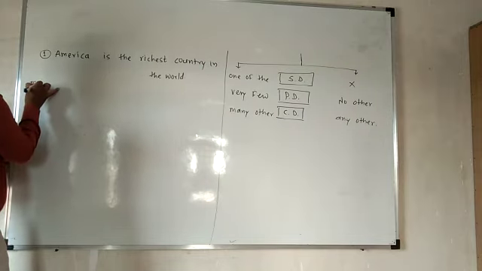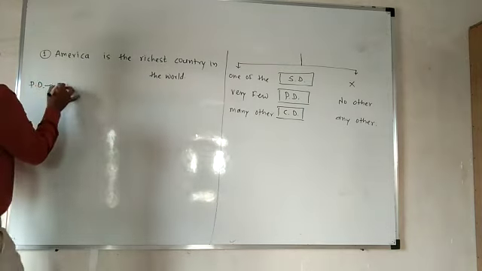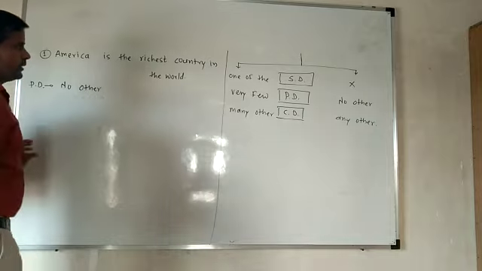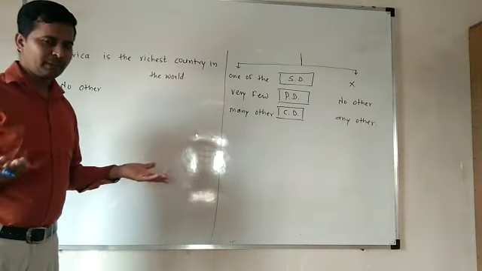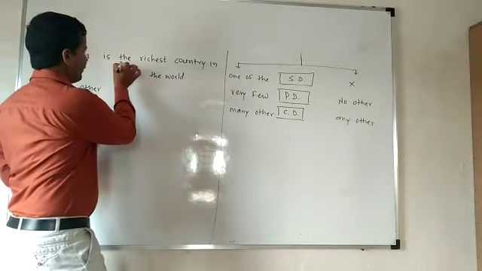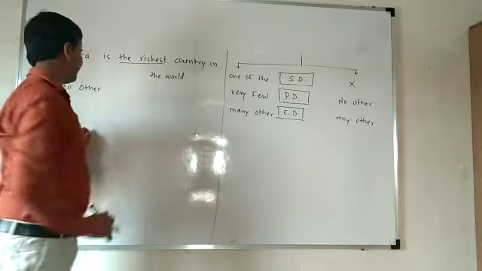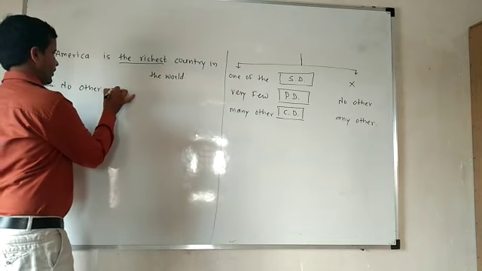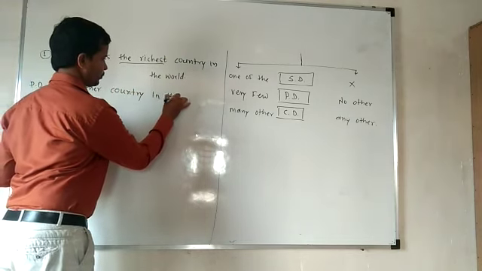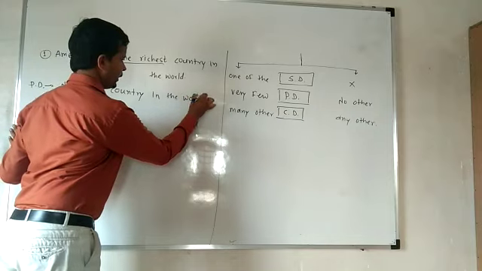Here we are solving the positive degree. So "no other" we have to take first. Then, as we are solving by the same method, after the adjective form, the remaining part we have to take here. No other country in the world.